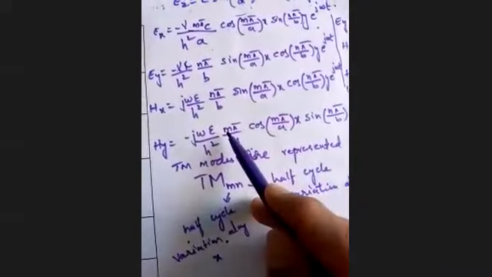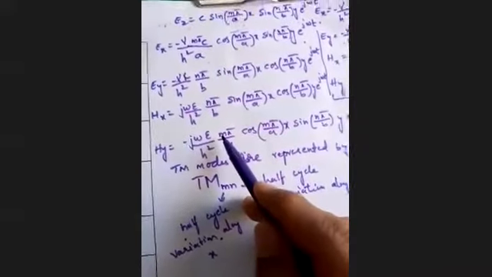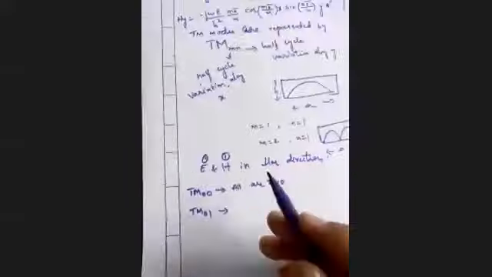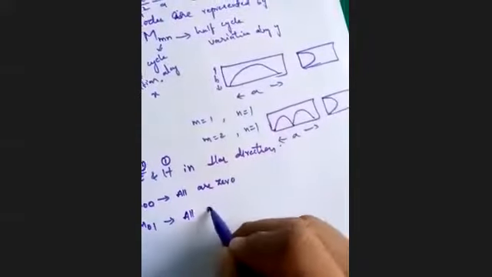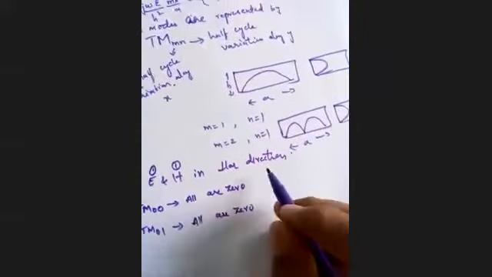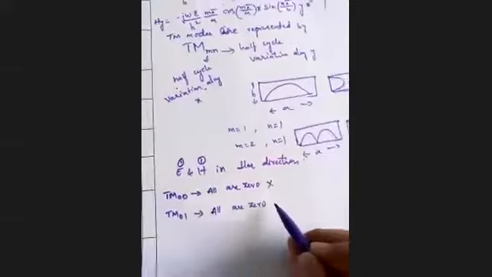Again here HX is also 0, HY is also 0, because M is equal to 0, right? So for this case also, all the field components are becoming 0. So when all the field components are 0, TM00 is not possible, TM01 is not possible.